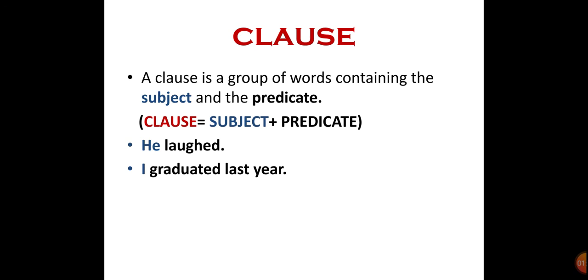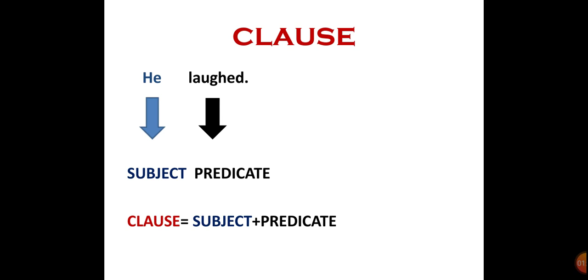Now what is a clause? A clause is a group of words containing the subject and the predicate. So basically clause is equal to subject plus predicate. Now look at the examples. He laughed, I graduated last year. He is the subject and laughed is the predicate. So clause is equal to subject plus predicate.